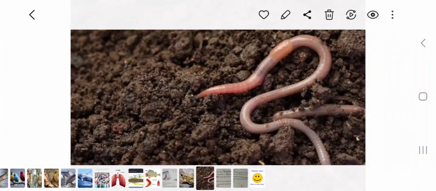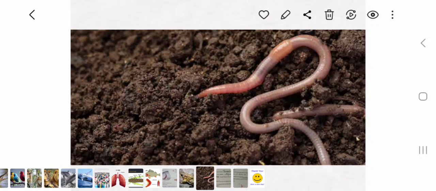Earthworms take in oxygen with the help of their moist skin. That is why earthworms cannot live in dry soil. Means earthworms always live in wet soil. So now our chapter is finished. Now we will do the exercise of chapter number 6.